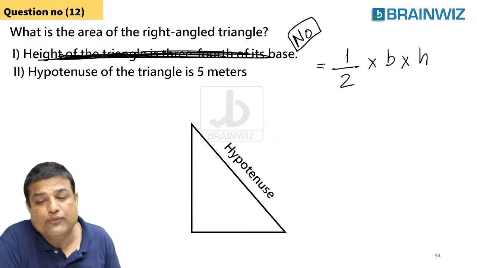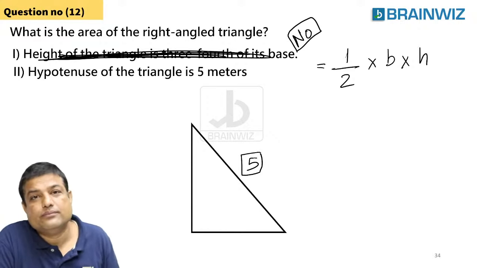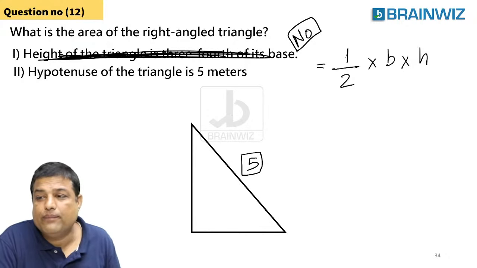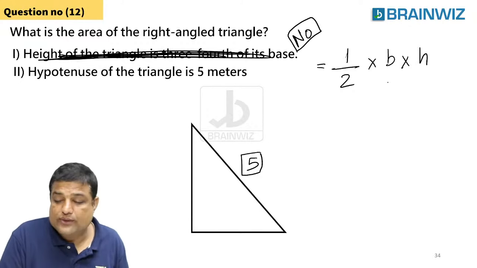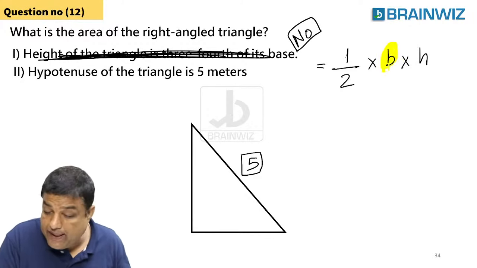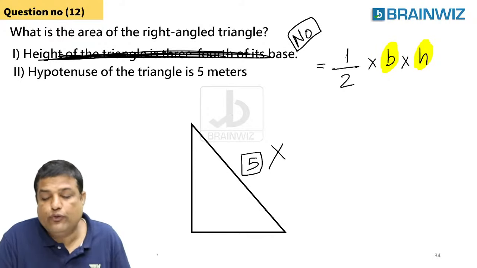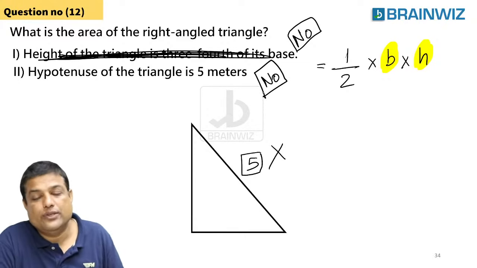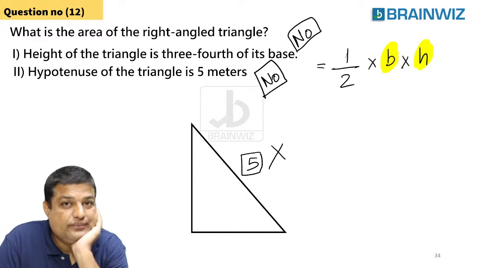Sir, the hypotenuse is 5. If hypotenuse is 5, can we find out the area? Are you understanding, everybody? Can we find the area? No. Are you understanding, everybody? No. Only hypotenuse, because what is this? For finding this, we require base, we require height. Only hypotenuse is not sufficient for me. So I can simply say no, sir, it's not sufficient. Means the question cannot be answered with a single statement.